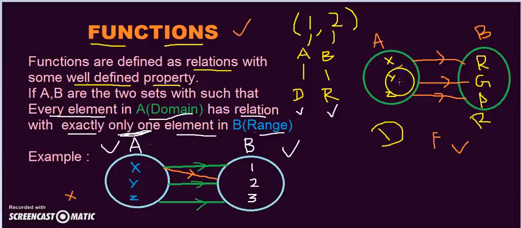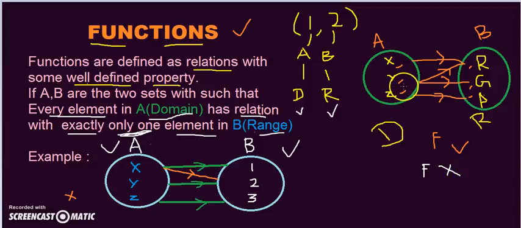Because each and every person here is associated with only one element from the other set B. But if the person Y likes green as well as red, then this relation is not a function.